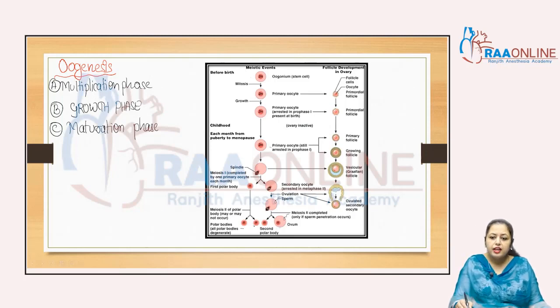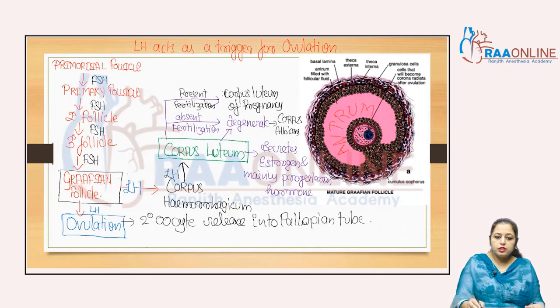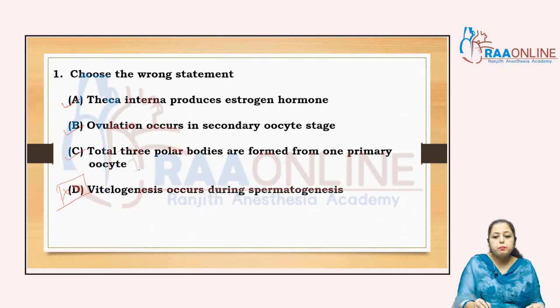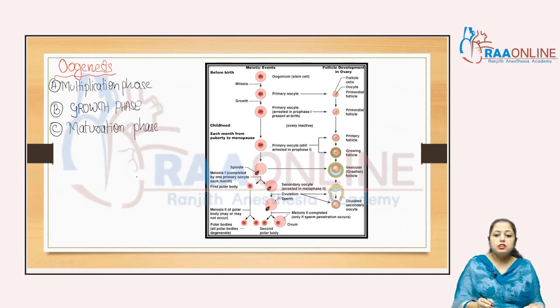In that way, a total of 3 polar bodies are formed from 1 primary oocyte. You can see here 1, 2, 3. But these 2 degenerate. Only the second polar body becomes functional, along with 1 ovum.